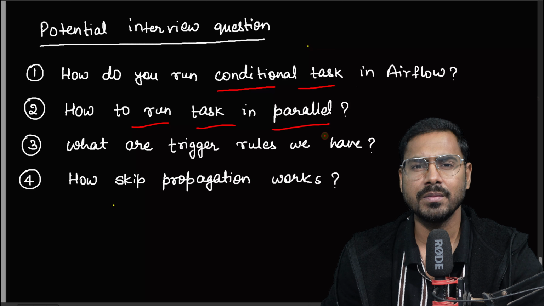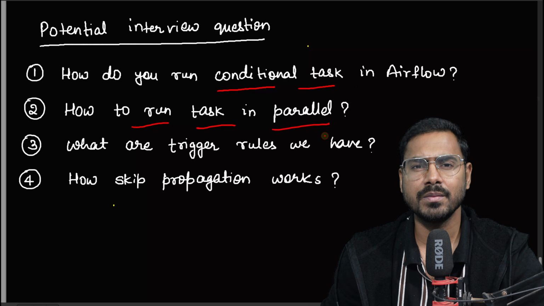Now I have to create each and every task that we just decided. We decided that we are going to create a start, so I'll write start here. Start is the task, and of course it will be an empty task, so it will use the empty operator. It will do nothing, but it will be there to make our pipeline look cleaner. So I gave the task ID and the DAG. Using auto suggestion, since I used start, I can use end also to create the task here. So two tasks are already created.